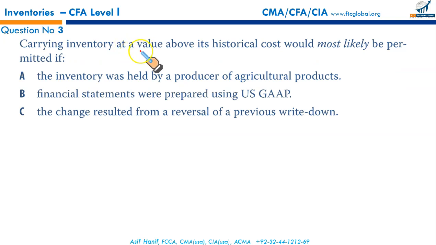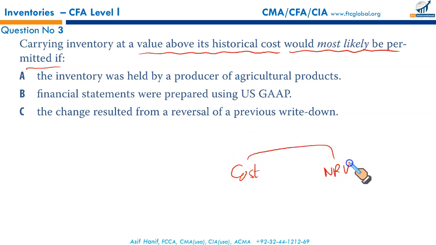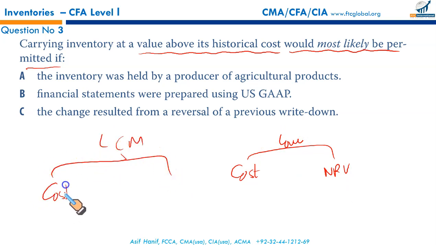Carrying inventory at value above its historical cost would most likely be permitted if, normally we have studied two systems, either it's going to be cost versus NRV, whichever is lower, or the LCM rule, under which we compare cost with the designated market price. And what is designated market price? The middle of these three circles: NRV, replacement cost, NRV minus normal profit margin. Whichever of these is lower is considered the base. But this is a unique situation.